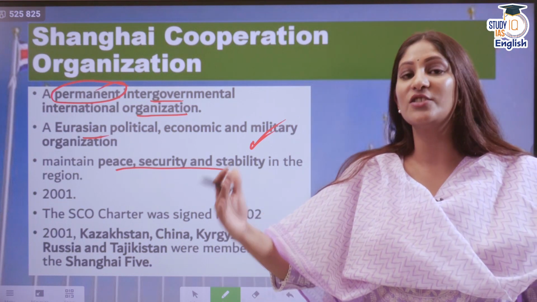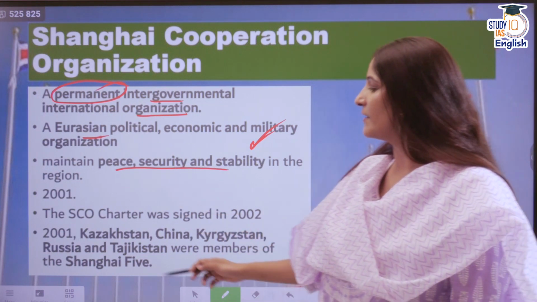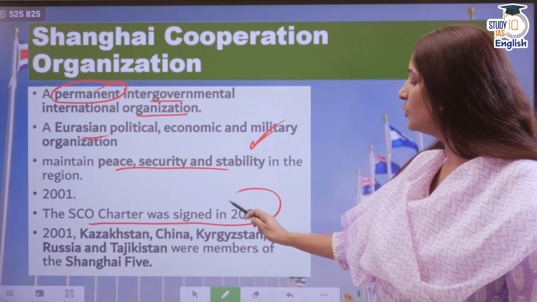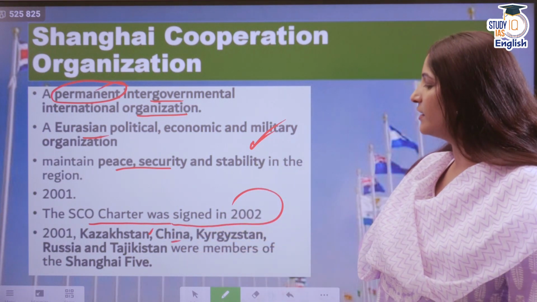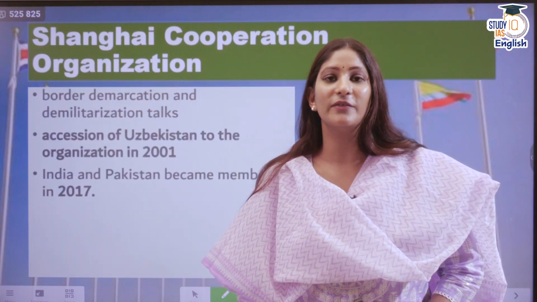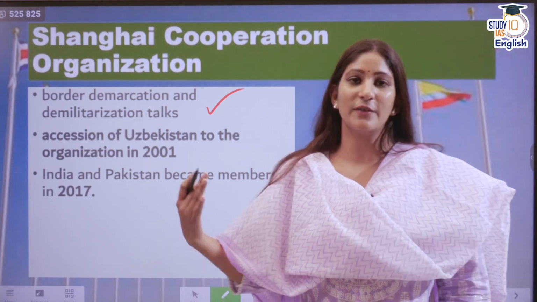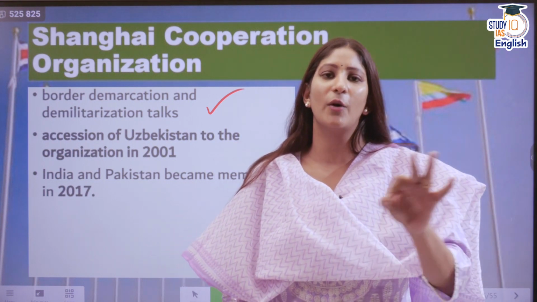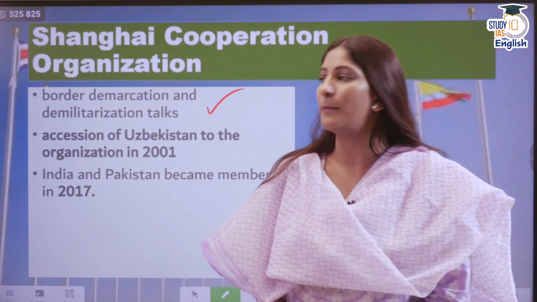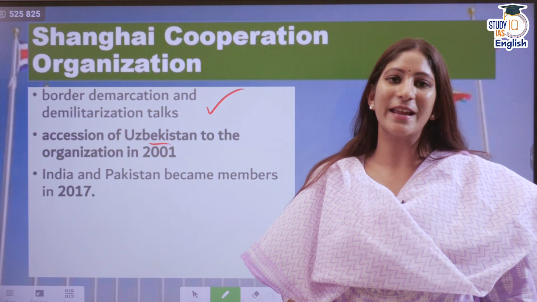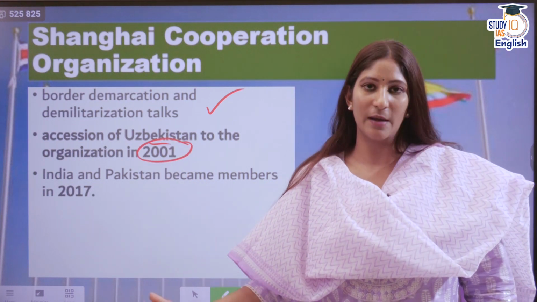It came into existence as the Shanghai Cooperation Organization in 2001. Before that, it was the Shanghai 5 as well. And the SCO charter was signed in 2002. So in 2001, the group consisted of Kazakhstan, China, Kyrgyzstan, Russia, and Tajikistan. These were the members of the Shanghai 5. And these countries, the Shanghai 5, came into existence because of the fall of the USSR. So there was demarcation of borders. In order to ensure that disputes don't occur, the Shanghai 5 was established. And after the accession of Uzbekistan in 2001 to the organization, the Shanghai Cooperation Organization came into existence.